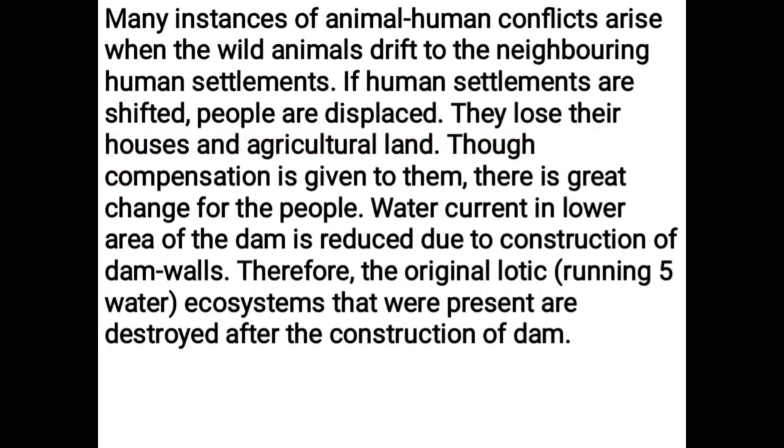Many instances of animal-human conflicts arise when the wild animals drift to the neighboring human settlements. If human settlements are shifted, people are displaced. They lose their houses and agricultural land. Though compensation is given to them, there is great change for the people. Water current in lower area of the dam is reduced due to construction of dam walls. Therefore, the original flowing running water ecosystems that were present are destroyed after the construction of dam.